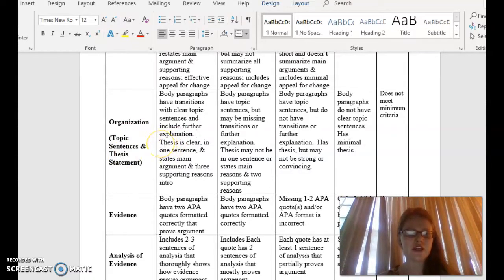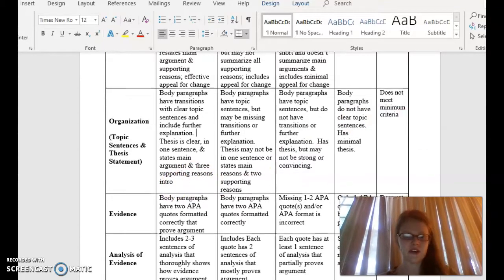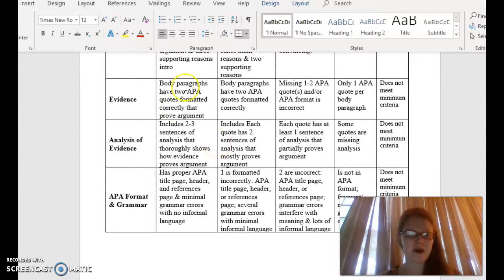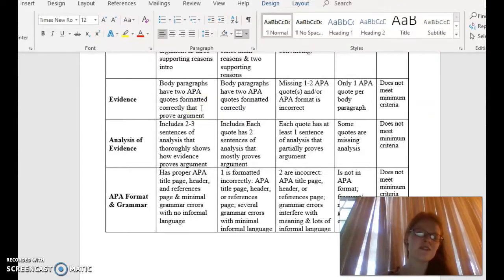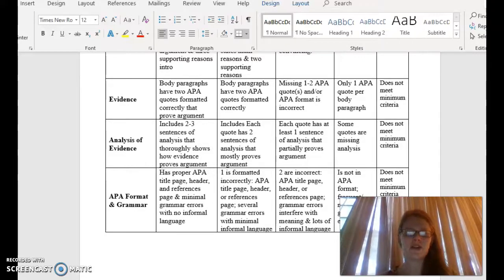You're also being graded on your thesis. That's part of your organization. The thesis is clear in one sentence and states the main argument and three supporting reasons in your intro. And remember, it should be the last sentence in your introduction. For your evidence, body paragraphs have two APA quotes formatted correctly that prove your argument. Remember, they need to be about three lines long, or maybe 3.5 lines long at the longest. If you have really, really long quotes, this is where I might take off some points. So make sure that your quotes are only 3.5 lines long at the longest.